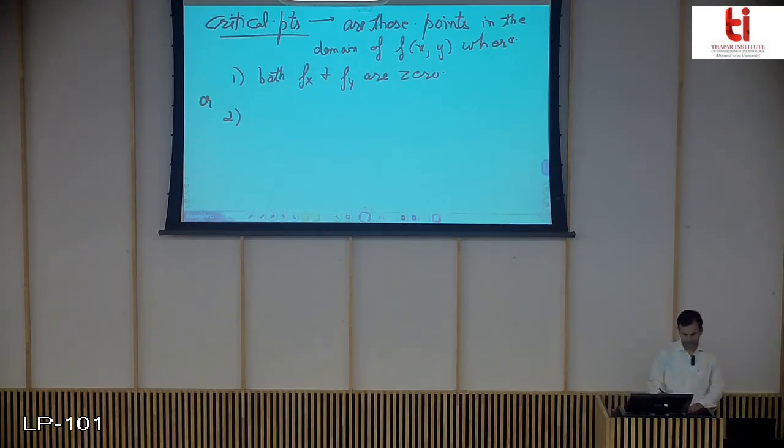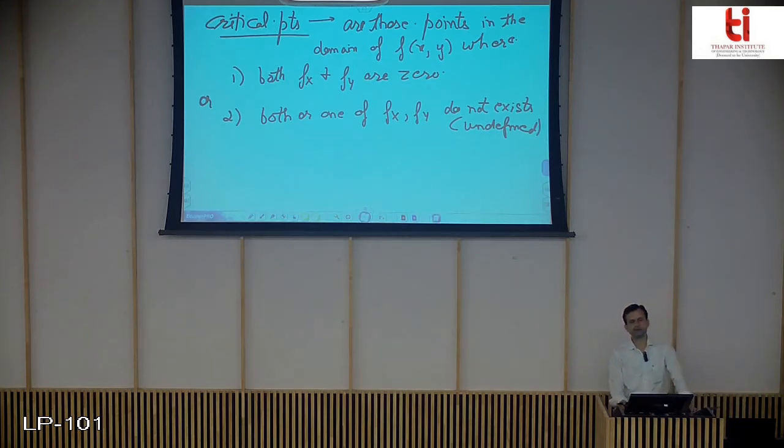Another thing, where both or one of the partial derivatives do not exist or are undefined. The second condition is similar to what we have done for a single variable function, critical points where f dash is 0 and where f dash is undefined.